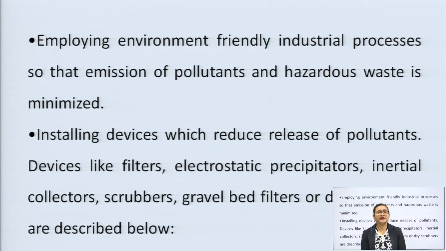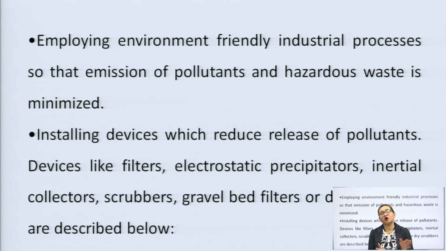Now, what next could be done in addition to it? Employing environmentally friendly industrial processes. Our processes, our machinery, our layout, our techniques should all be changed completely according to nature. These should all be nature friendly, atmosphere and environment friendly.